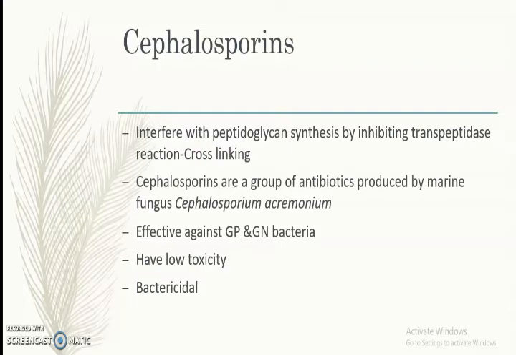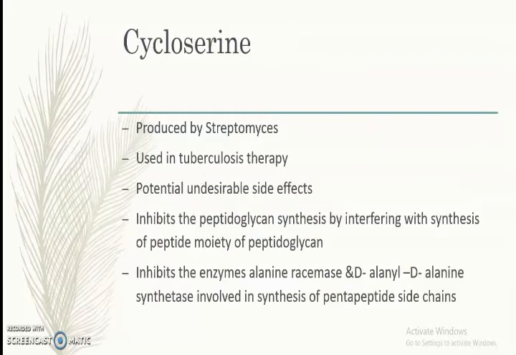Second one is cephalosporins. They again interfere with peptidoglycan synthesis by inhibiting the transpeptidase reaction, that is, inhibiting cross-linking. Cephalosporins are a group of antibiotics produced by the marine fungus Cephalosporium acremonium, effective against gram-positive and gram-negative bacteria. The specialty is that they have low toxicity and bactericidal activity. That is, they can kill bacteria.